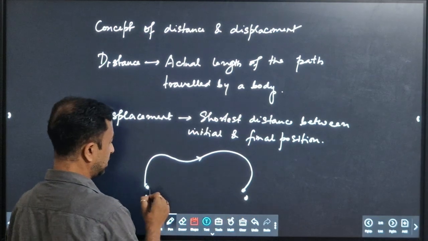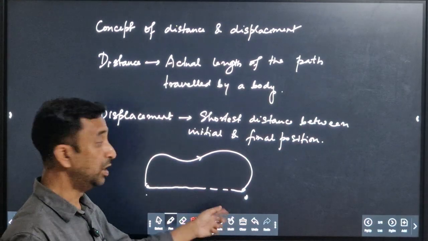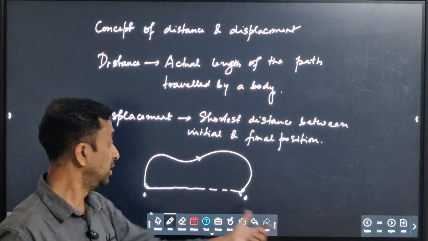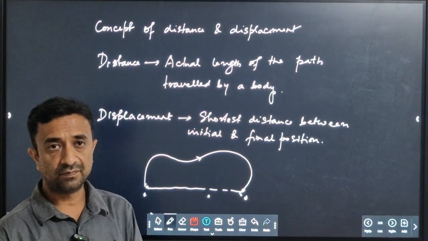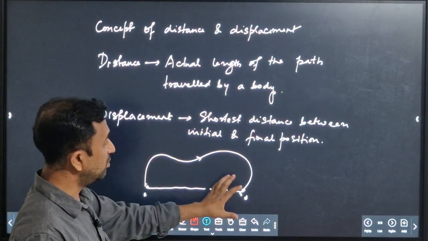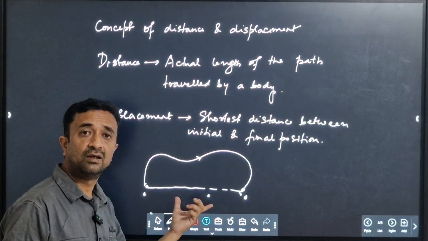The shortest distance. That means if we join the initial and the final point with a straight line, then this straight line represents the displacement of the particle. Clear or not? So from here we can say that distance is always greater than displacement.